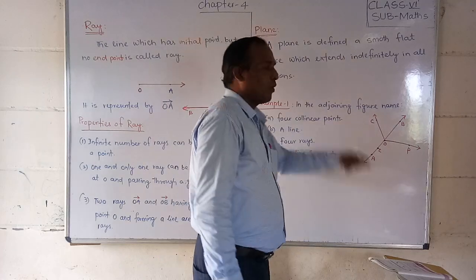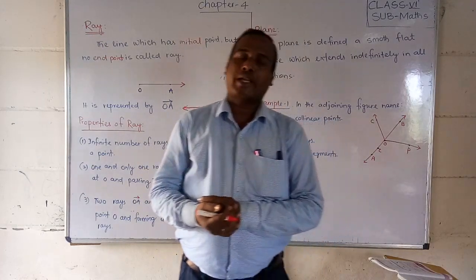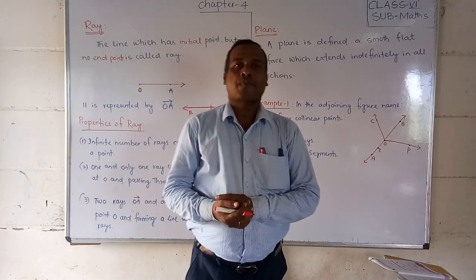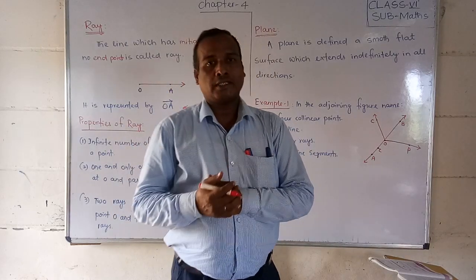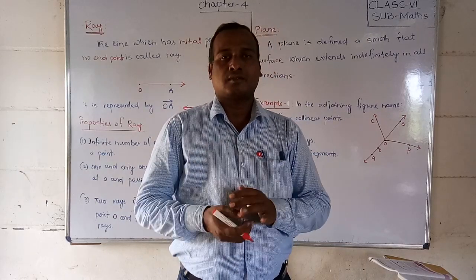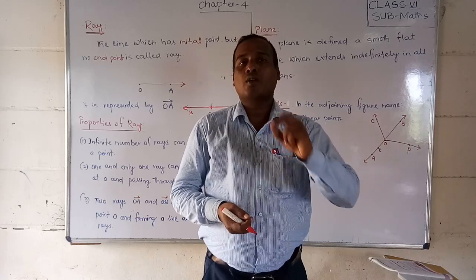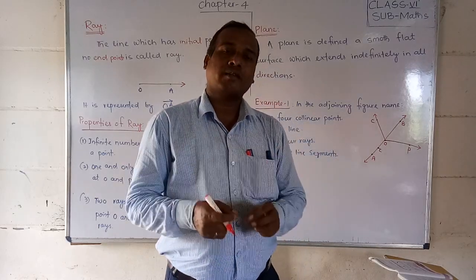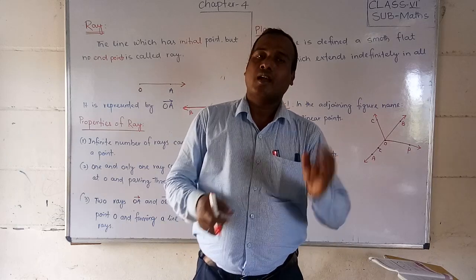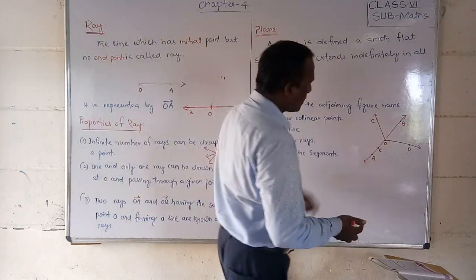Four collinear points. Students, what are collinear points? Can you remember? Collinear points means three or more points that lie on a straight line. So see, students, in this figure, which one is a straight line?